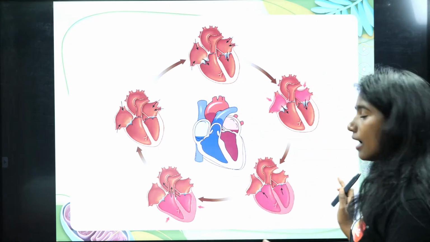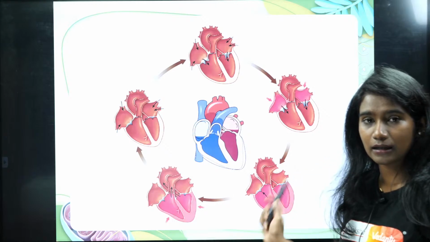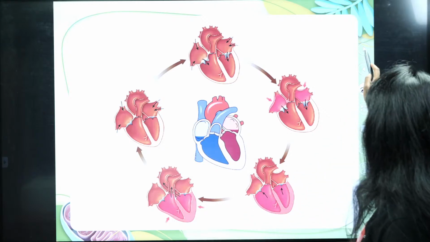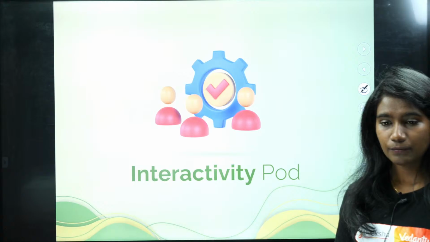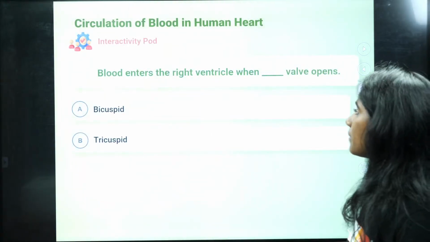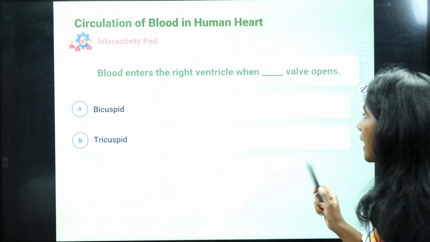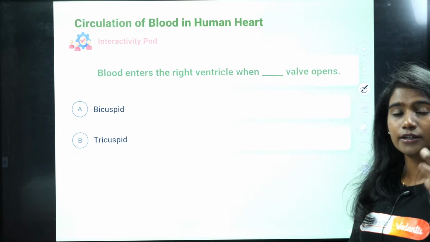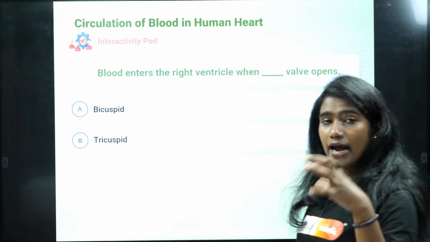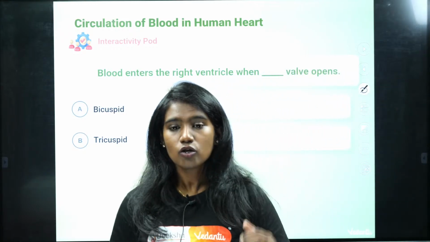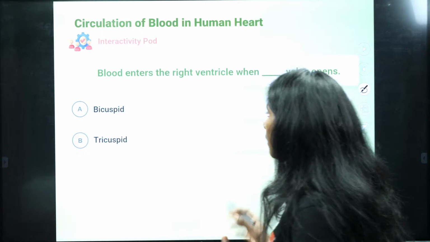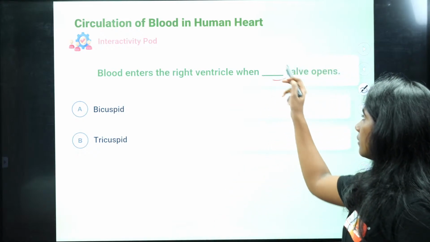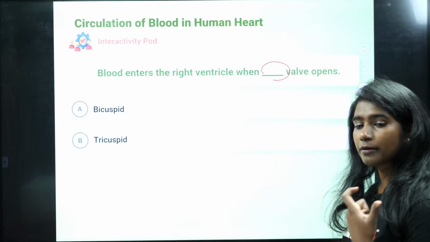So for your understanding, I have added this image. You can refer to this later. Anyway, I'll provide you these notes. Fine. Okay. So now the blood enters the right ventricle when dash valve opens. What is the valve that is present between the right atrium and right ventricle? So when the blood is entering the right ventricle, dash valve opens. Is it bicuspid or tricuspid?